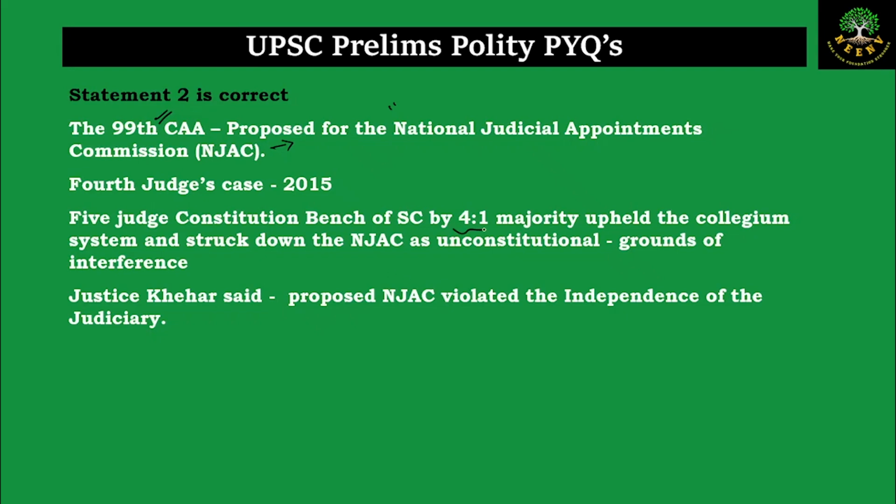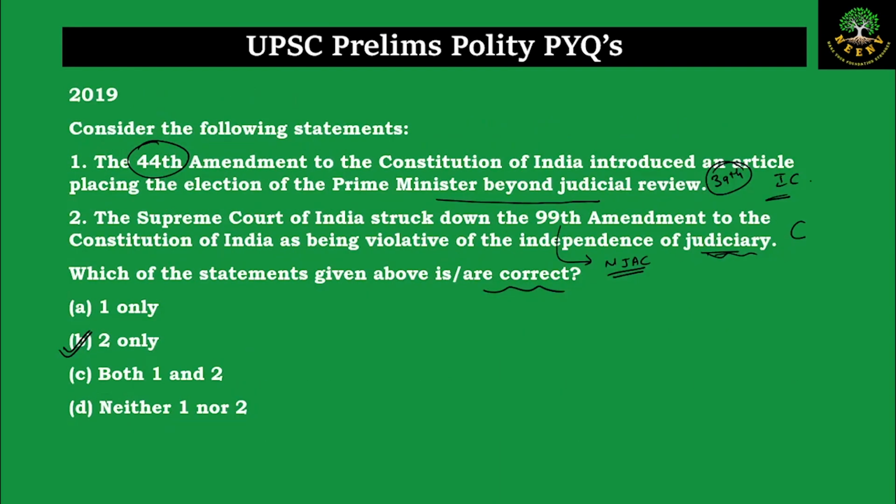In a majority judgment of 4:1 of a constitution bench, the NJAC judgment was passed and NJAC was declared unconstitutional. Coming to the statement, it clearly says that it was declared unconstitutional because it violated the independence of judiciary. Hence, this is correct. So the correct answer is B, 2 only.